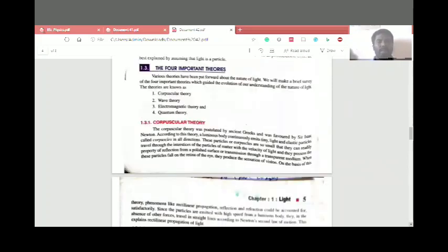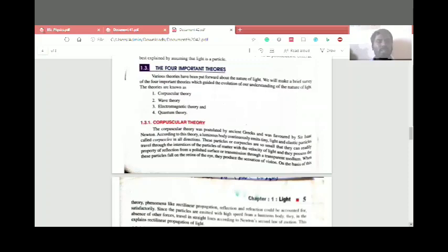Mainly, the theories are subdivided into four classical theories: first the corpuscle theory, the wave theory, the electromagnetic theory, and the quantum theory. These are the basic theories discussed from the earlier days. First the corpuscle theory came, then it was upgraded to the wave theory, then the electromagnetic theory, and now the quantum theory. There have been various developments in the theories.